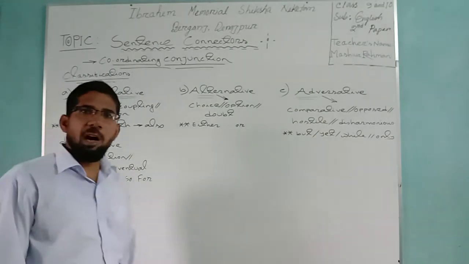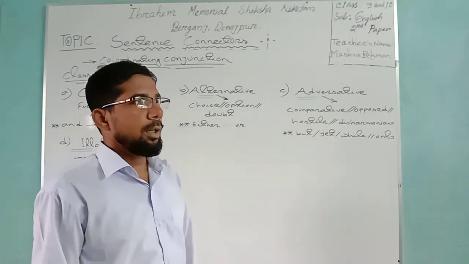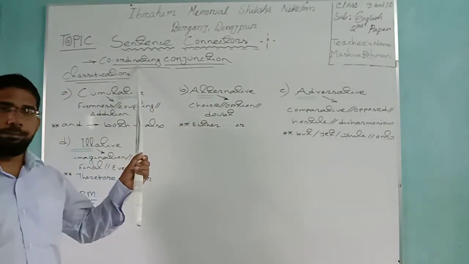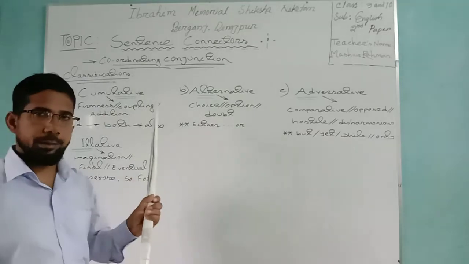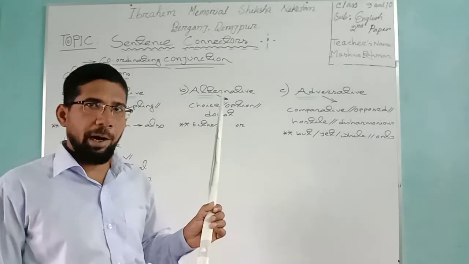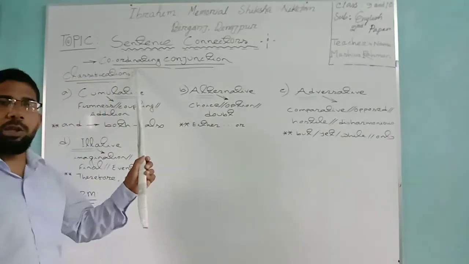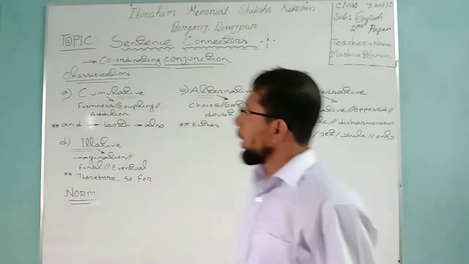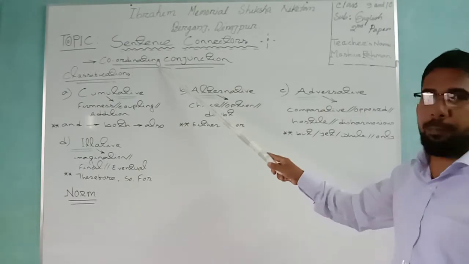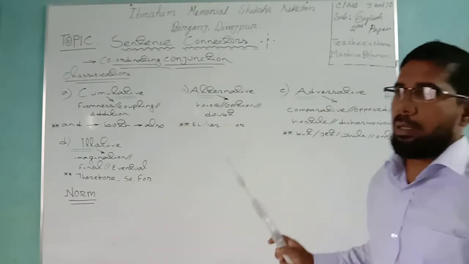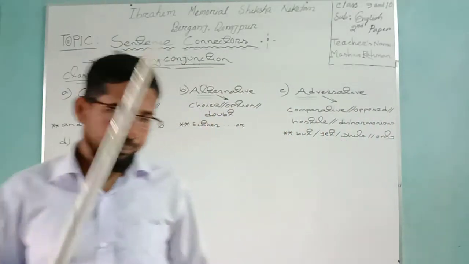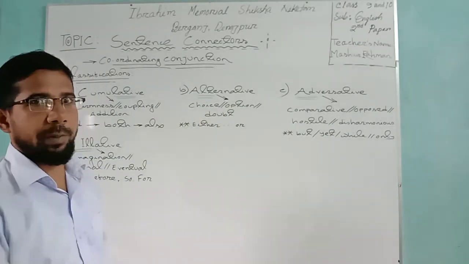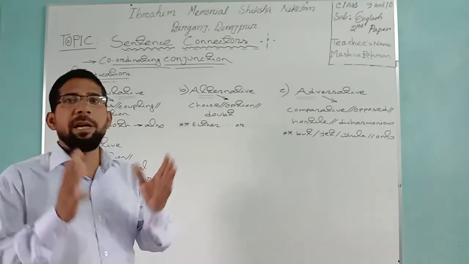So today I have appeared before you with the definition of coordinating conjunction. Dear learners, what do I want to define? I want to define coordinating conjunction. Coordinating conjunctions are conjunctions that are used to keep relation between various categories in an independent clause.